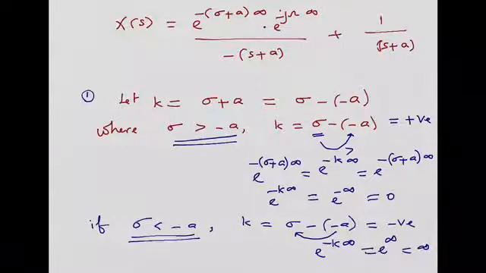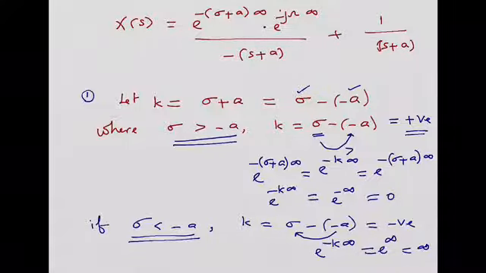What will happen if sigma is greater than minus a? That is one quantity if it is greater than the other quantity. So we have just made a result analysis. So k is equal to a positive quantity. When k is positive, automatically e power minus k infinity will become e power minus infinity, which is equal to 0.